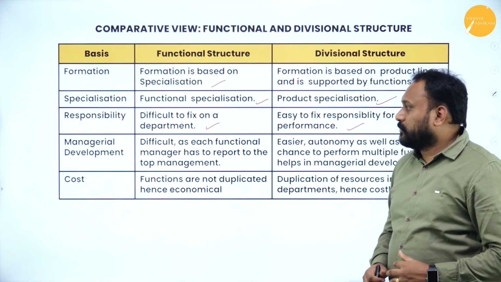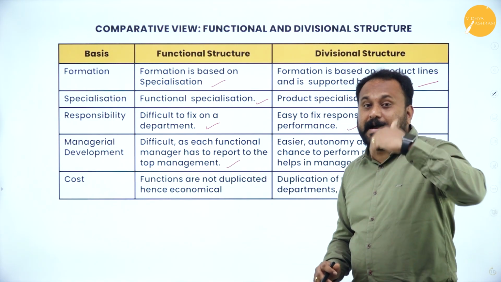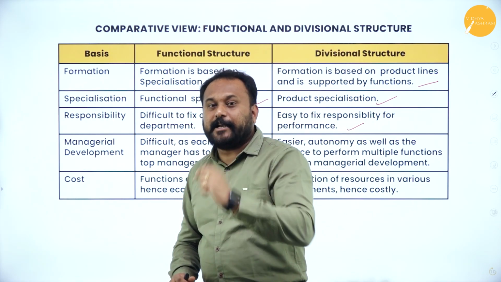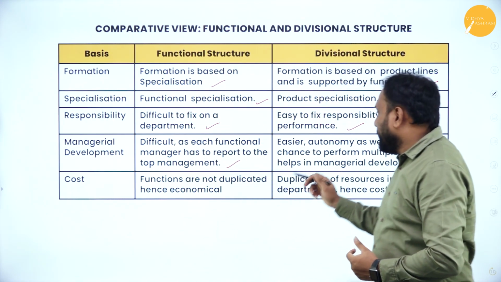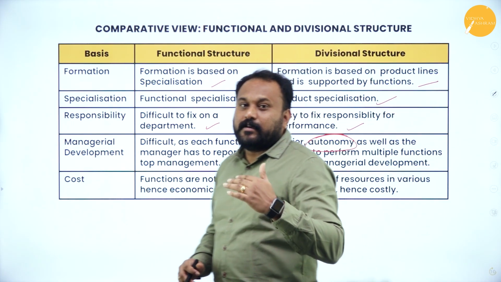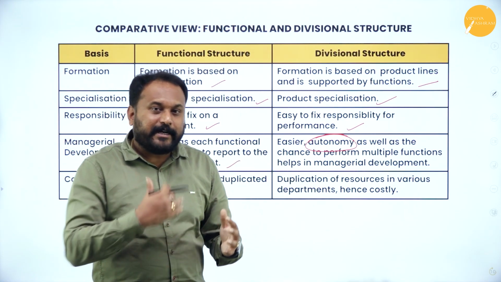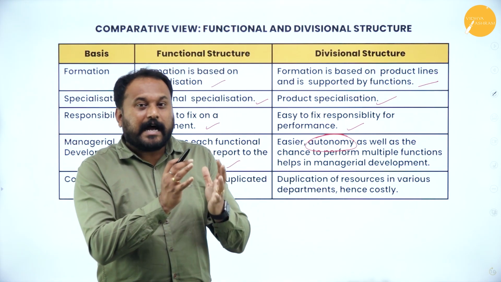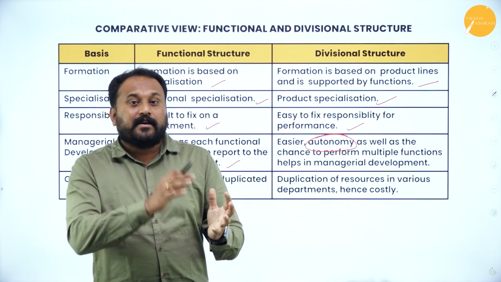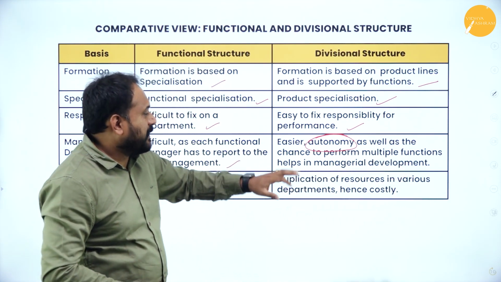Managerial development, if you go, is difficult in functional, as each functional manager has to report to the top management. Say HR to top management, marketing to top management. They need to report it. But here it is easier, with autonomy. Autonomy in the sense what? Cosmetic HR will report to the cosmetic department only. So that HR will not be liable, or they will not be the person who will go and talk to the skincare department, right? So that is what it is.